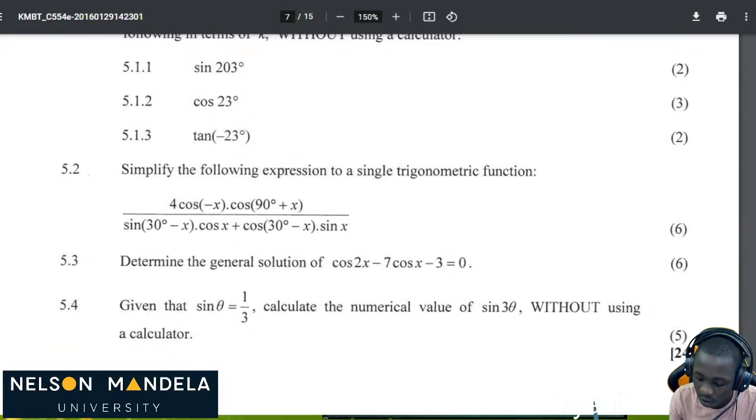5.2, we are given that 4 cos of negative x times cos of 90 degrees plus x, all divided by sine of 30 degrees minus x times cos x, plus cos of 30 degrees minus x times sine of x.